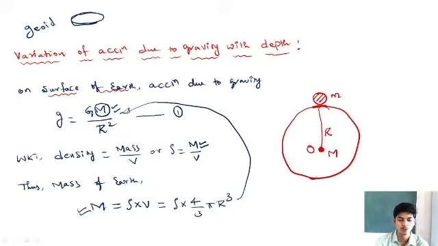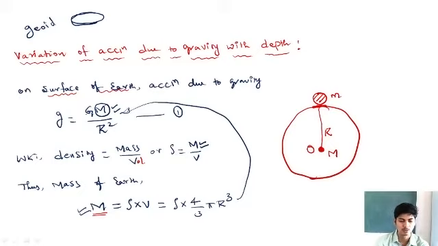We'll find out what is mass of the Earth in terms of its density and radius. We know that density can be expressed as mass by volume. We can express density as rho. Mass of the Earth is capital M and volume of the Earth is capital V. So mass of the Earth becomes capital M is equals to rho into V, density into volume. Because we have supposed the Earth to be a sphere, volume of the sphere will be 4 by 3 pi R cube. We'll substitute this mass of the Earth, capital M, in equation number 1.